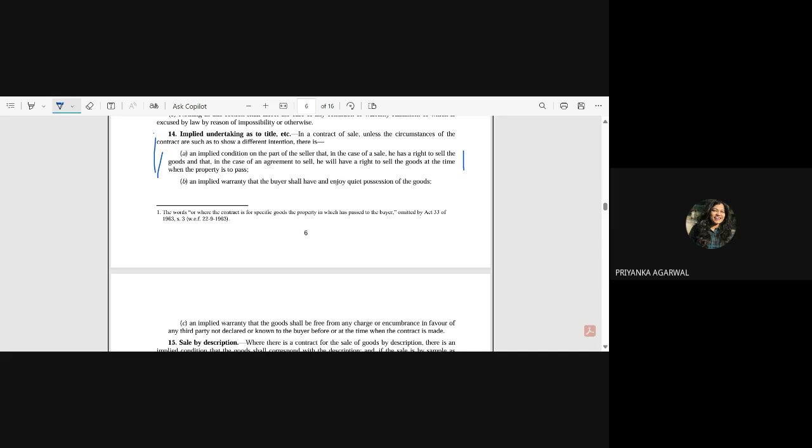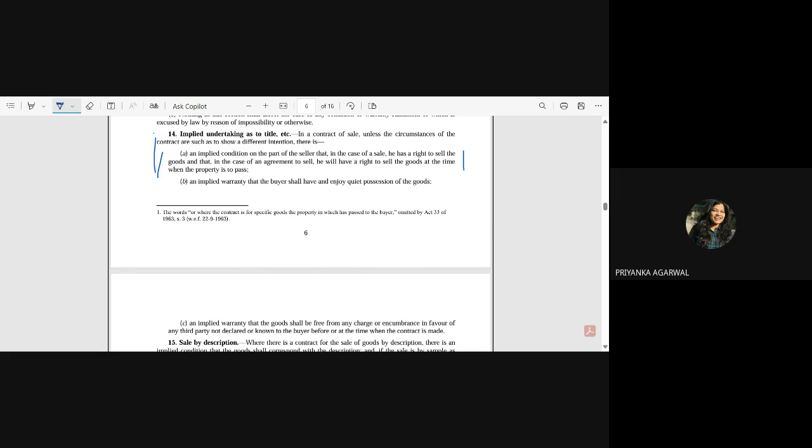The second line we are going to discuss in your clause B. So when we say implied undertaking as to title, there are two kinds of property in it. One is your general property, another is your special property. General property is your ownership. With the general property you have many other benefits associated, which we have already discussed in yesterday's class. So the first point is about the general property, and the general property is your implied condition.